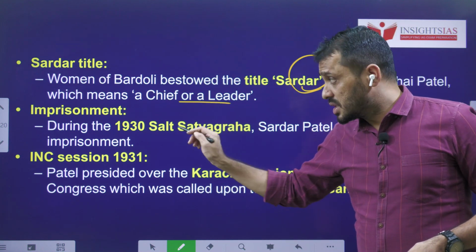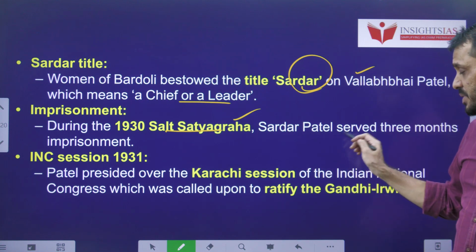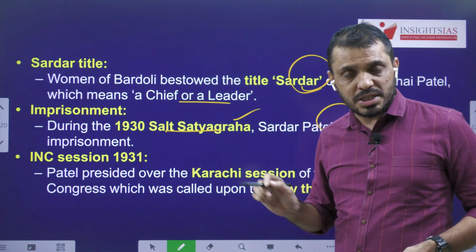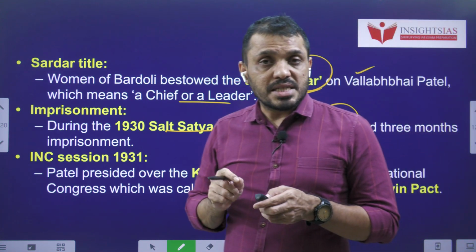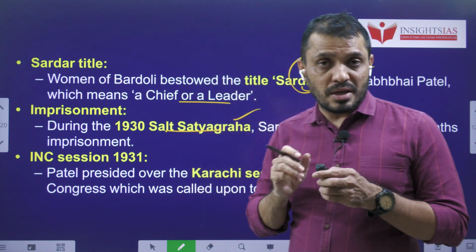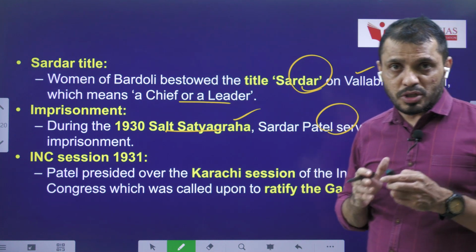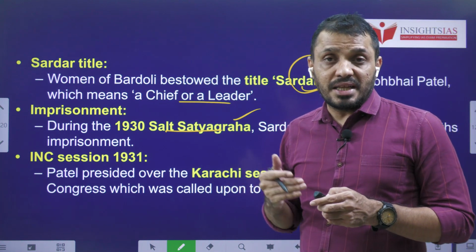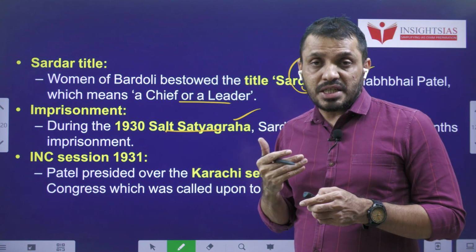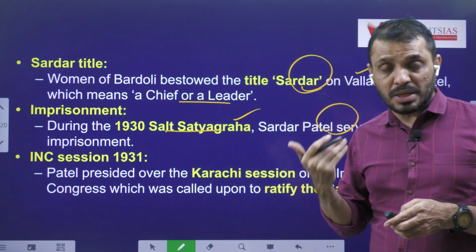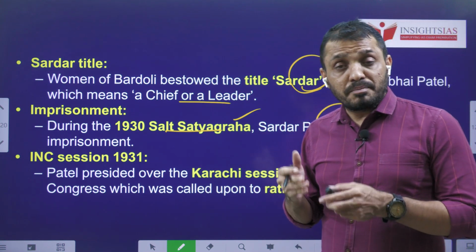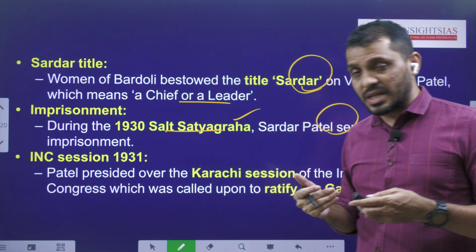He was imprisoned in 1930 for his participation in the Salt Satyagraha. You know that in the 1929 INC Lahore session, they made a resolution regarding Purna Swaraj. In response to that, in 1930 Gandhiji started the Salt Satyagraha from Sabarmati to Dandi. By participating in that, he was arrested and imprisoned.